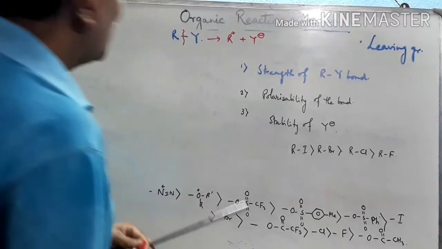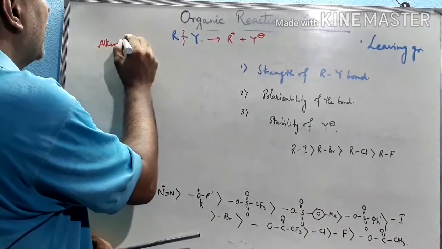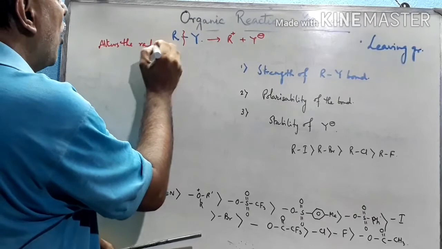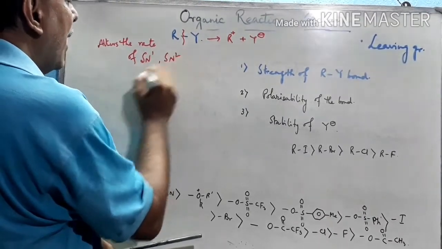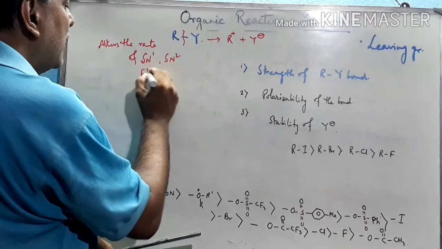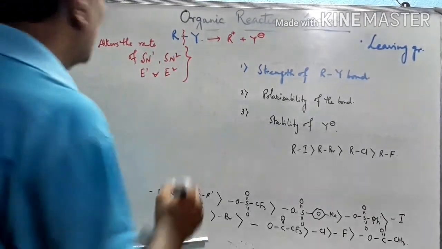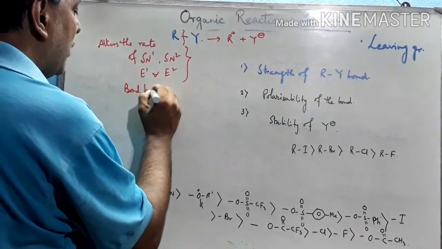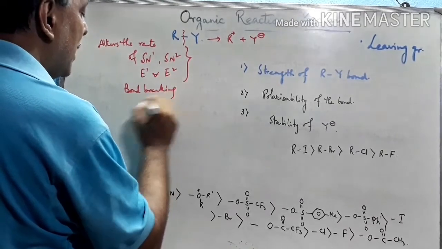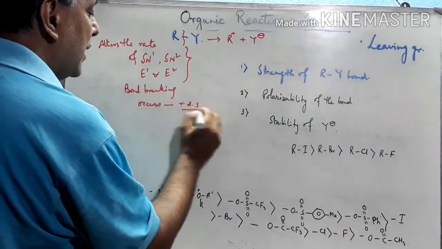Now such dissociation actually alters the rate of SN1, SN2 and E1, E2, because this bond breaking occurs only in the rate determining step, RDS.